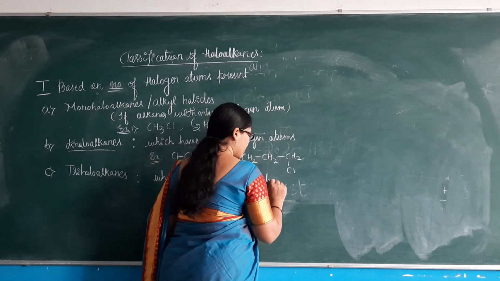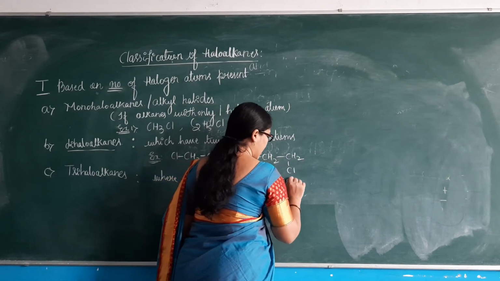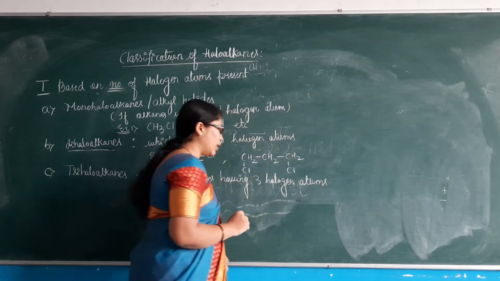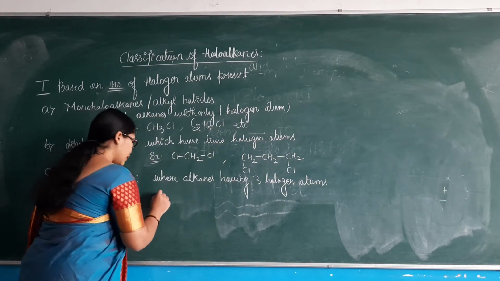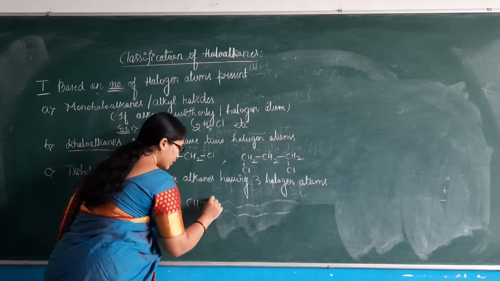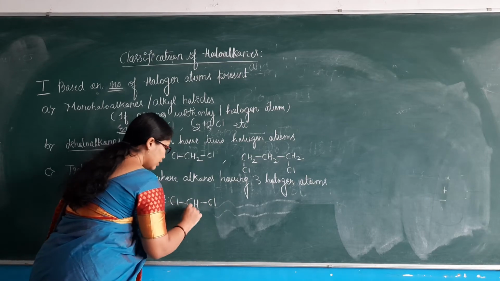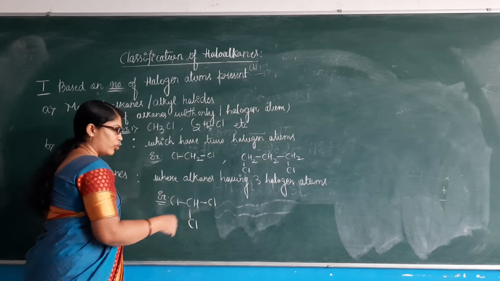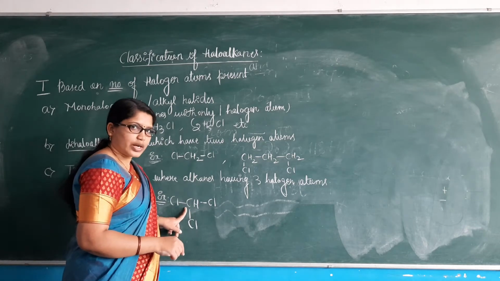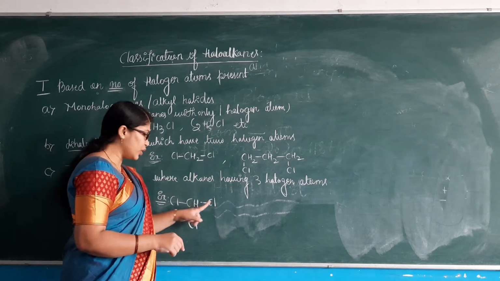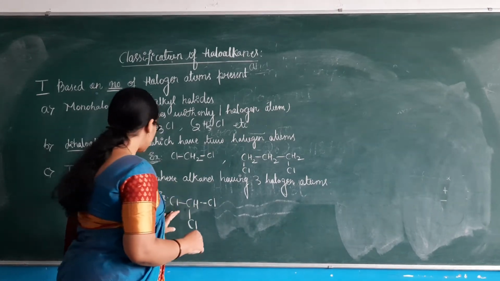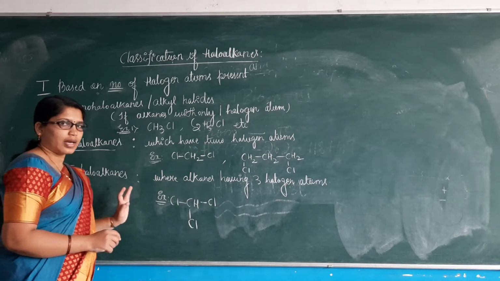Similarly, I have a third example, where alkanes have 3 halogen atoms in them. They are referred to as trihaloalkanes. For example, if you consider 3 halogen atoms present, Cl, Cl, Cl, that is trichloromethane. If you consider CH4, there were 4 hydrogen atoms. Remove 3 hydrogen atoms, introduce 3 Cl, and it becomes trichloromethane. This is an example of trihaloalkanes.